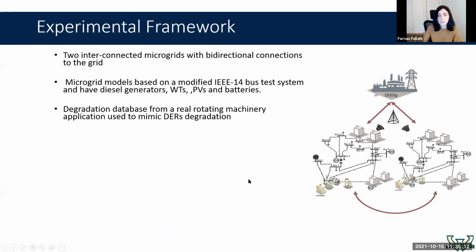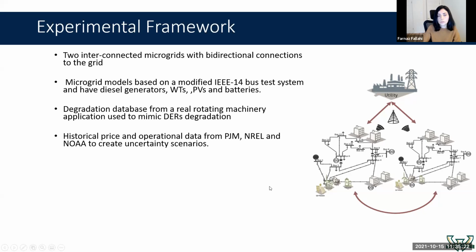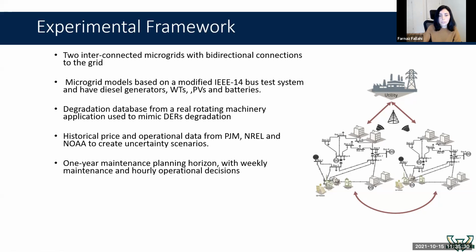We also use a real degradation database to mimic the degradation process of wind turbines, diesel generators, and photovoltaics. And we use historical price and operational data to create uncertainty scenarios for demand and market prices. We consider a one-year maintenance planning horizon with weekly maintenance decisions and hourly operational decisions, and we simulate a period of 64 weeks in a rolling horizon fashion and keep track of operational and cost metrics.